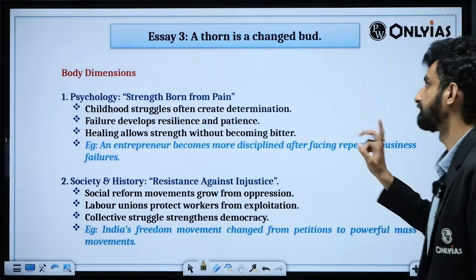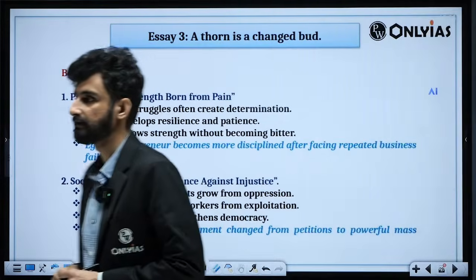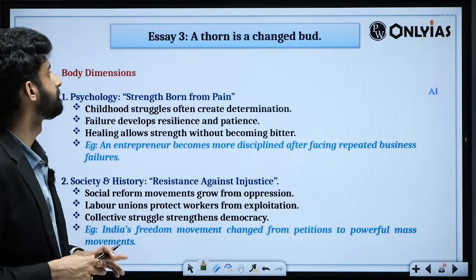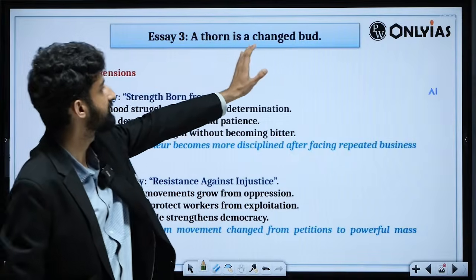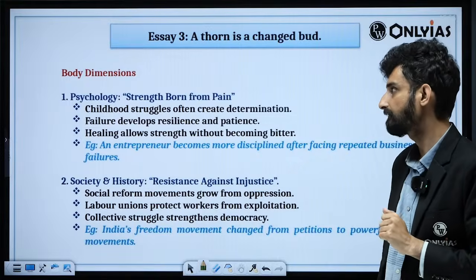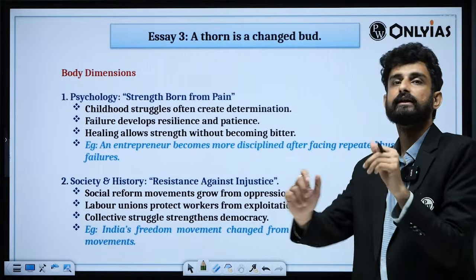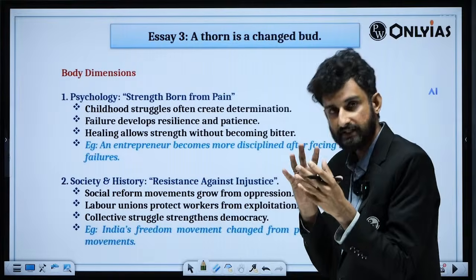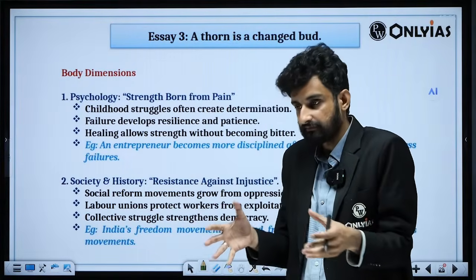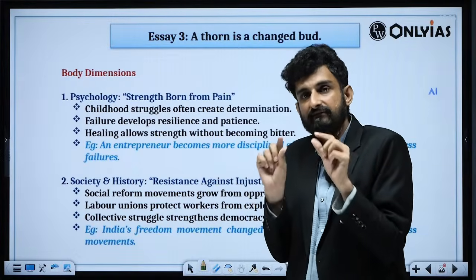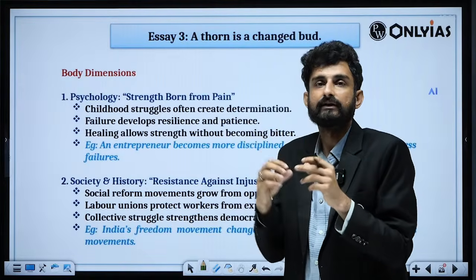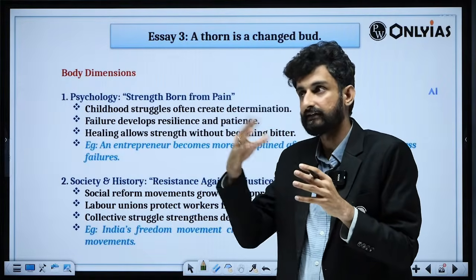Next, again, a tricky essay, essay number 3, a tricky one. A thorn is a changed bud. Again, this is slightly tricky. Why is it tricky? Because it is discussing something of transformation and something which is totally analogous. So a plant has several small buds. Now those buds can convert into flowers, can later convert into